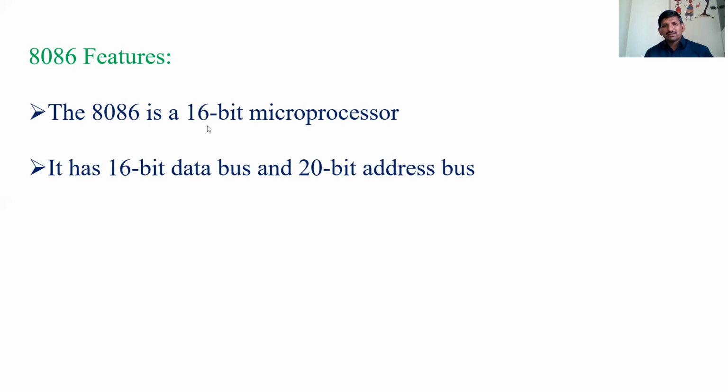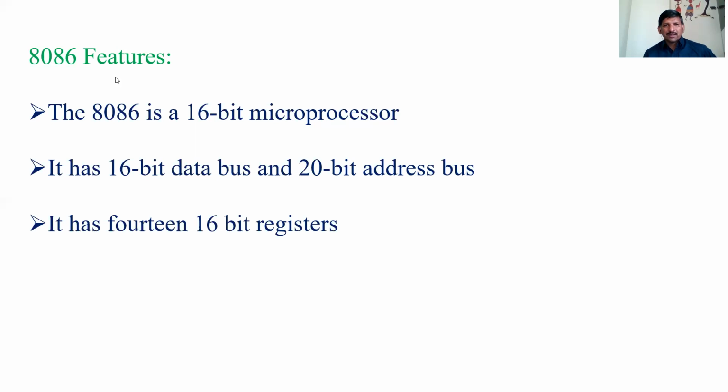Second feature, if you look at the pin diagram, it contains 16 data lines, D0 to D15, and 20 address lines, A0 to A19. So at a time it accesses 16 data lines. Similarly, it can address up to 2 power 20 memory locations by using these 20 address lines. So it can address up to 1 megabyte of memory.